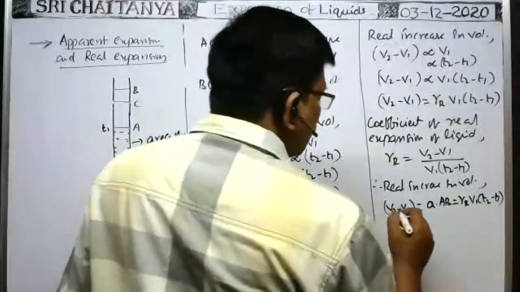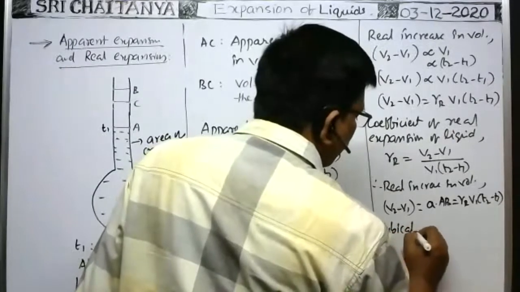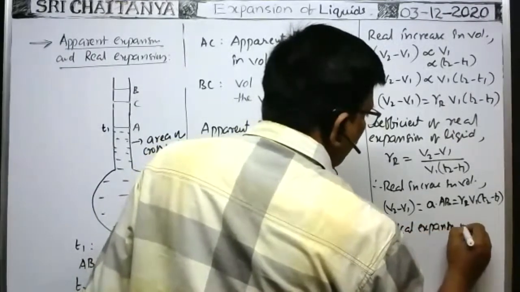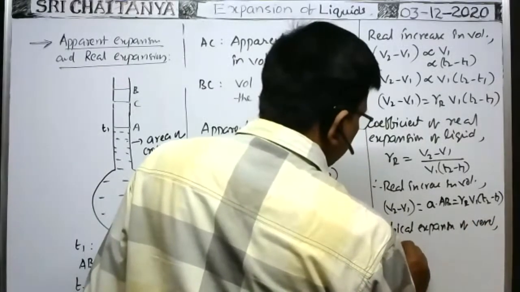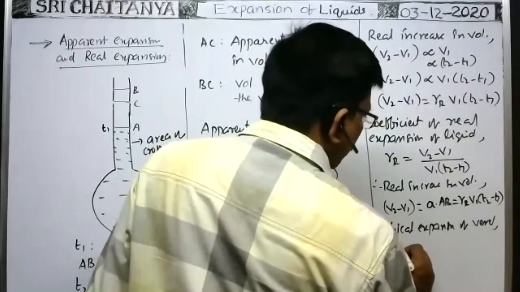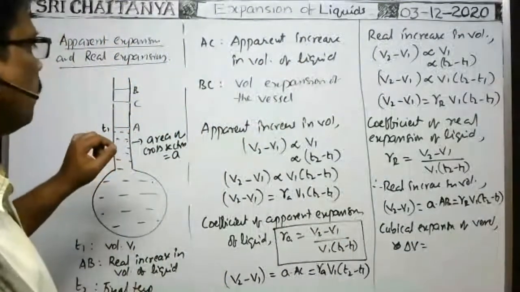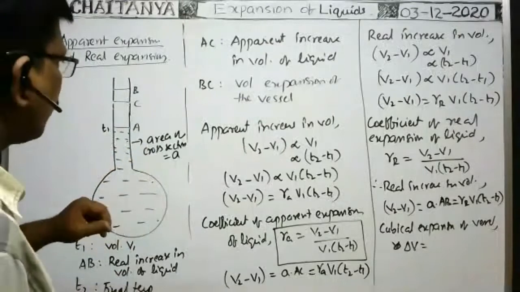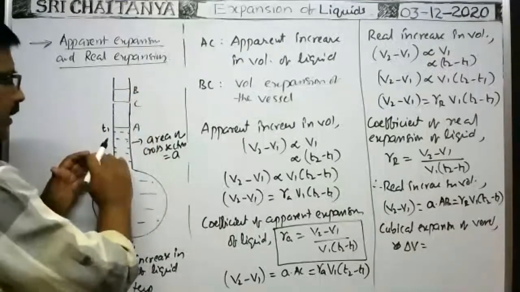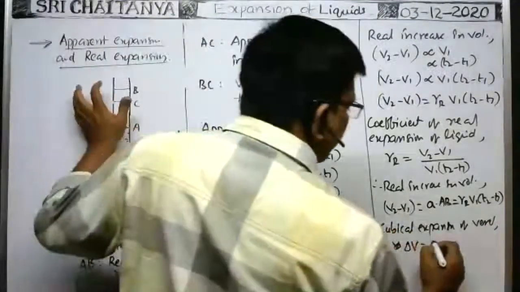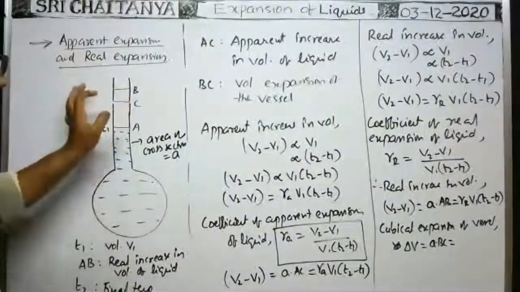Next, the increase in volume of the vessel, or cubical expansion of the vessel. The cubical expansion of the vessel is V2 minus V1, which is equal to delta V. It means the increase in volume of the vessel upon heating from T1 to T2. What is the increase in volume of the vessel here? Whatever the volume by which the liquid level falls, that is the increase in volume of the vessel only. That's why it is area of cross section into BC, the length of this liquid column that falls due to expansion of the vessel.